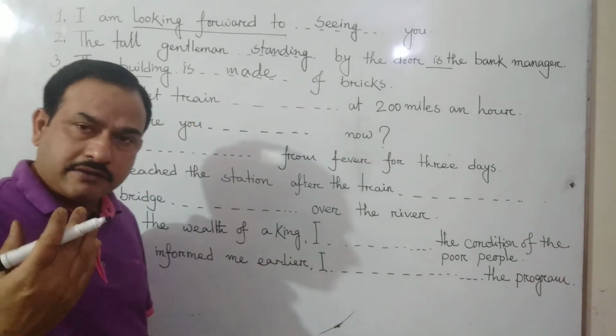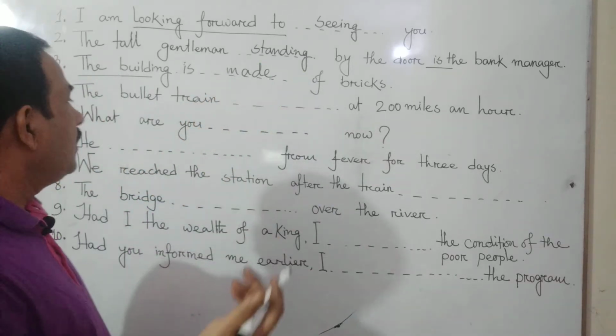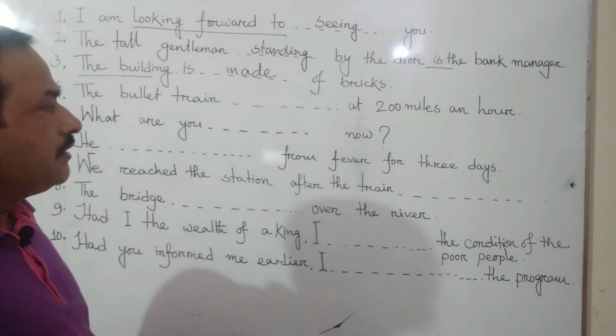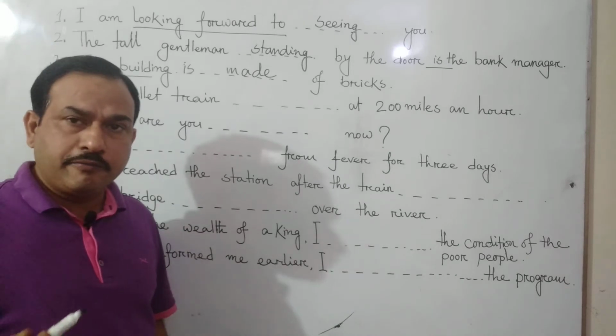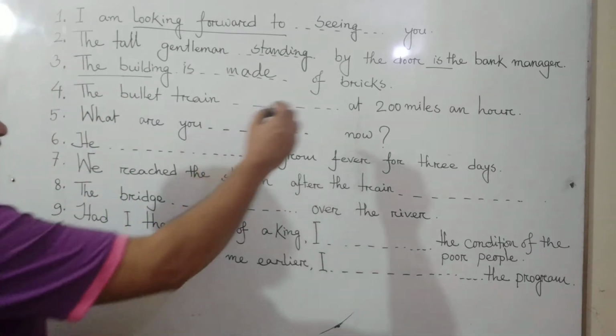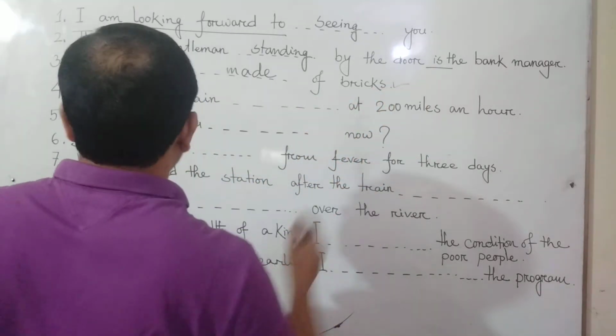Someone else or some other people have made the building. That's why we have to make the passive voice. If you followed my previous lectures, you can understand it very clearly. It is passive form. That's why we have to make it in this way.